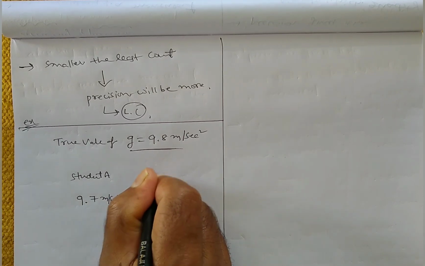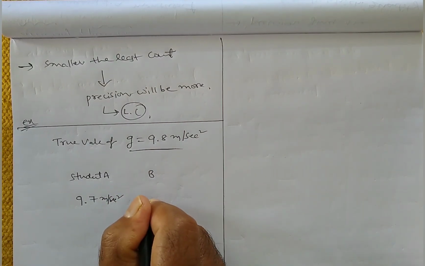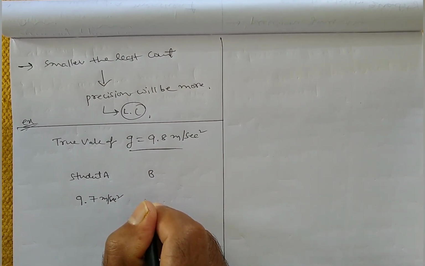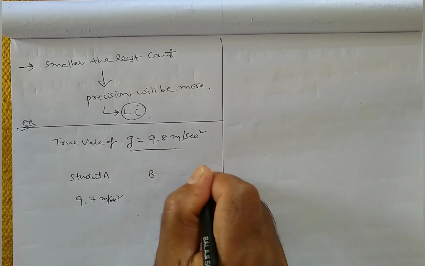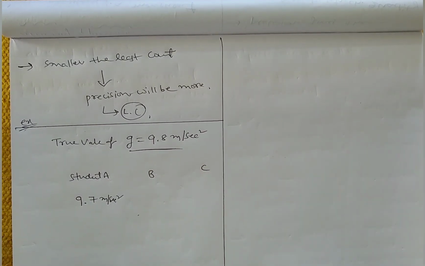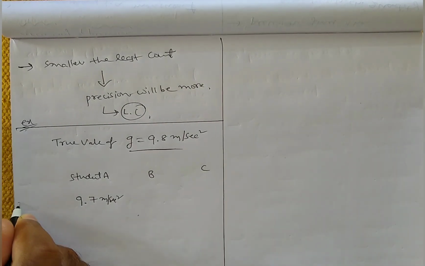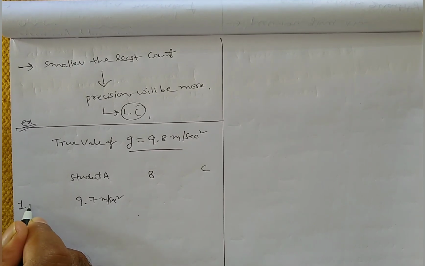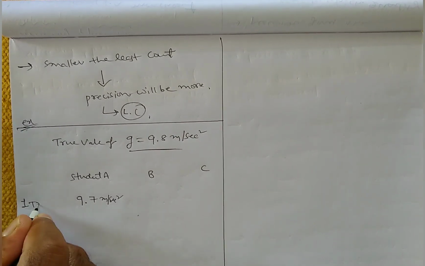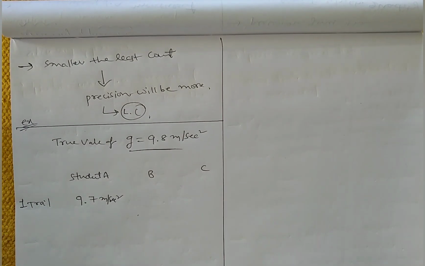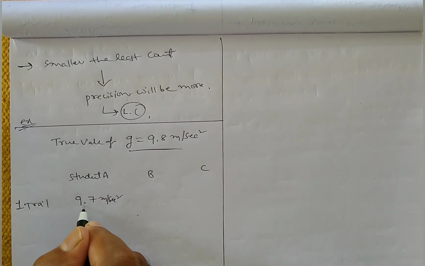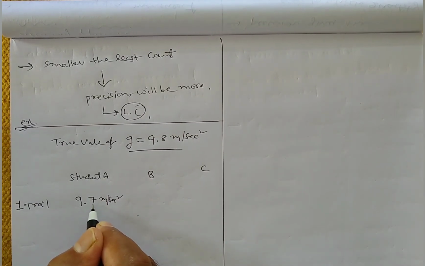Student B is also doing the experiment, and one more student, so in total we have three students: student A, student B and student C. For the first trial, student A got the value 9.7.